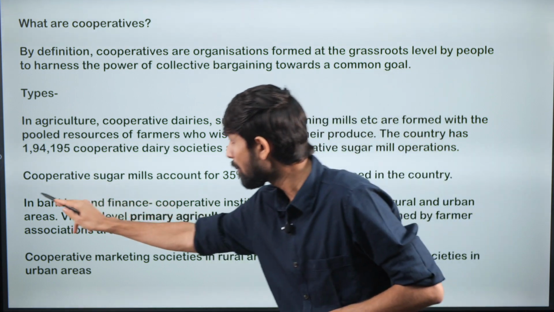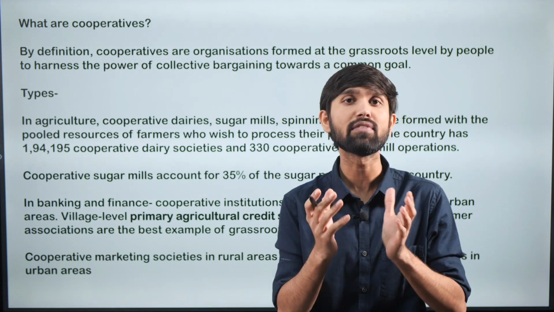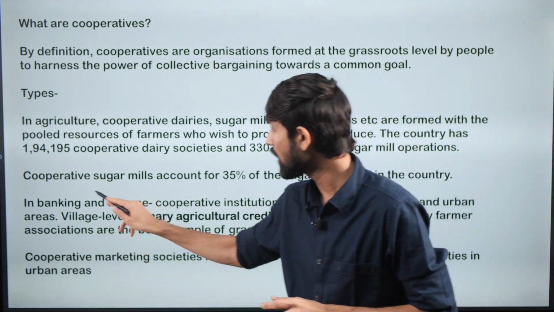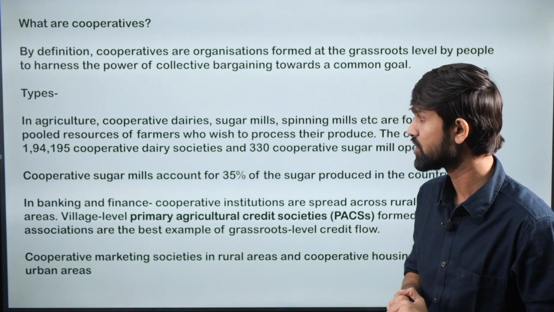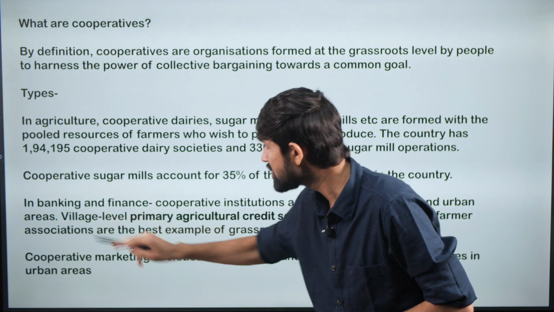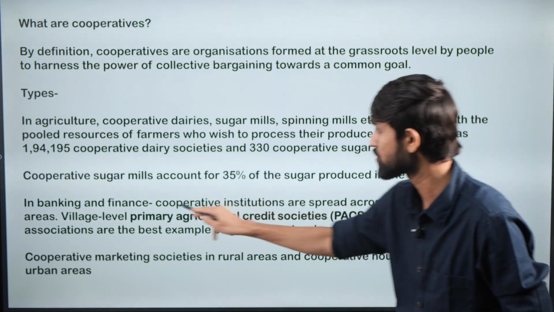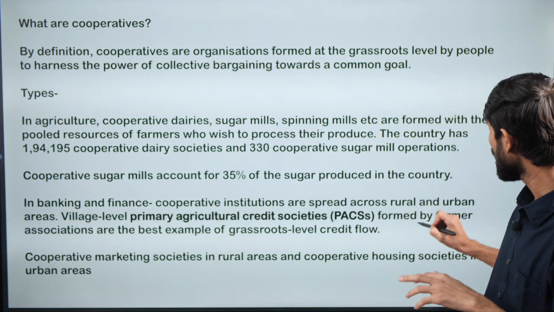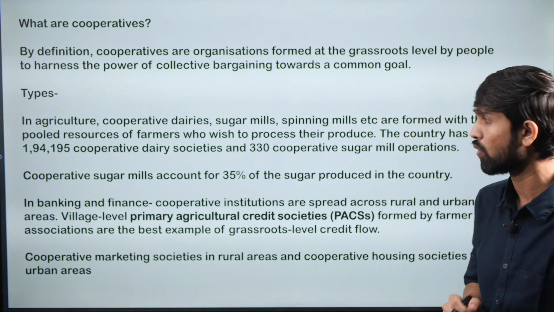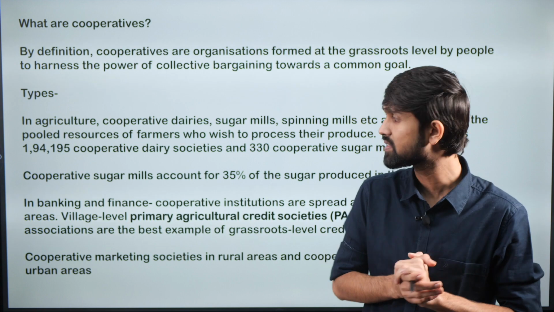The second type is in banking and finance. Often we see certain cooperative banks mentioned in the news. These cooperative banks are nothing but cooperative societies undertaking the function of banking and finance for each other. The cooperative institutions are spread across rural and urban areas, and at the village level there is a very significant cooperative society named the Primary Agricultural Credit Society. These are formed by farmer associations and are the best example of grassroots level credit flow. They are part of a three-tier system.